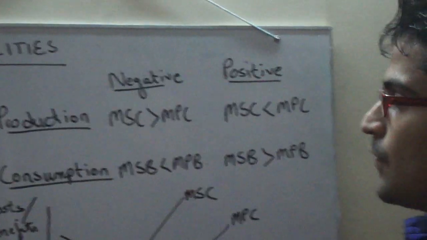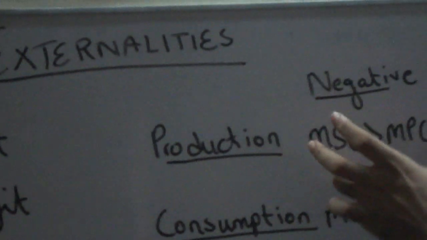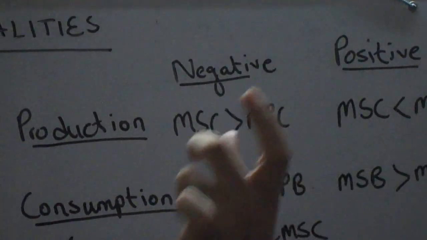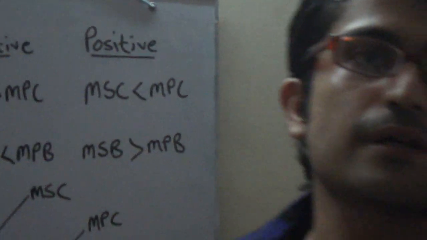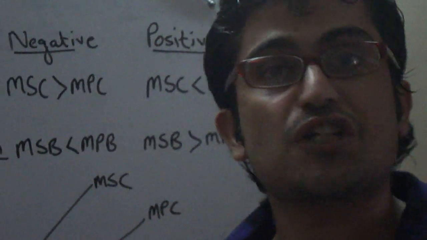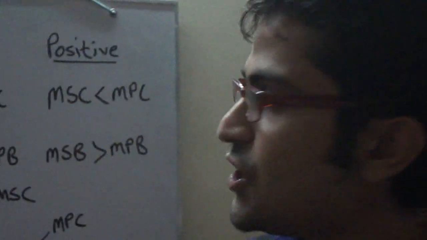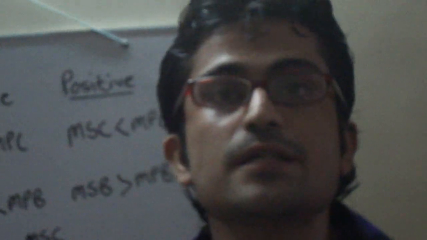Now, there are generally 4 externalities: 2 of production and 2 of consumption. First, we'll talk about a negative externality in production. Negative externality in production occurs when marginal social cost, the additional cost borne by the society, exceeds the marginal private cost that a producer bears. It means that the social costs are greater than the private costs. Now, in examples of this, I have previously given an example, which is the land pollution that businesses do.